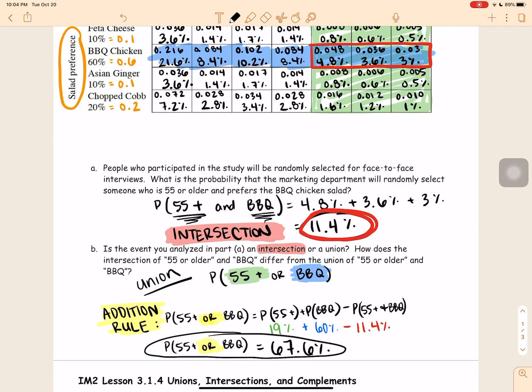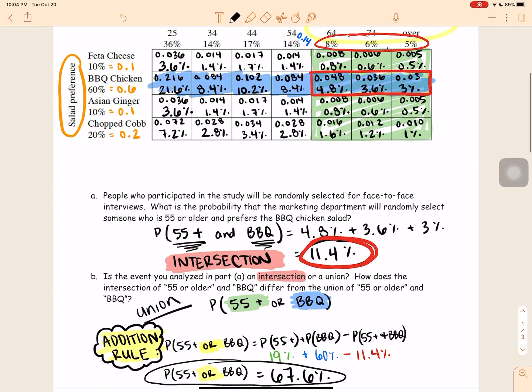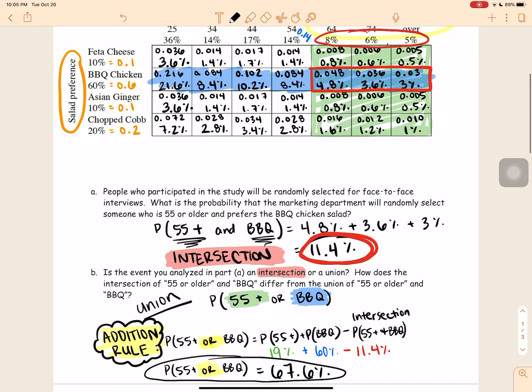Okay, so this is just the introduction to the addition rule. I don't expect you to be a pro just yet, but hopefully you're able to logically wrap your brain around the fact of why we have to subtract the intersection. We always have to subtract where they intersect so that we're not counting that data twice. That would completely skew our data.